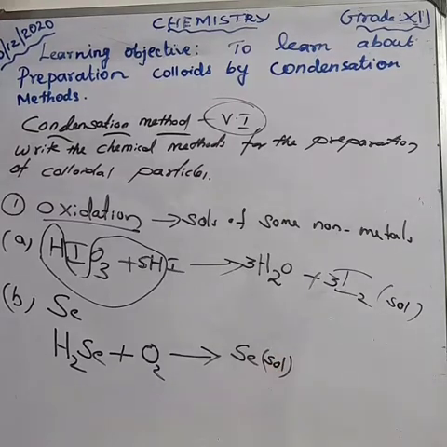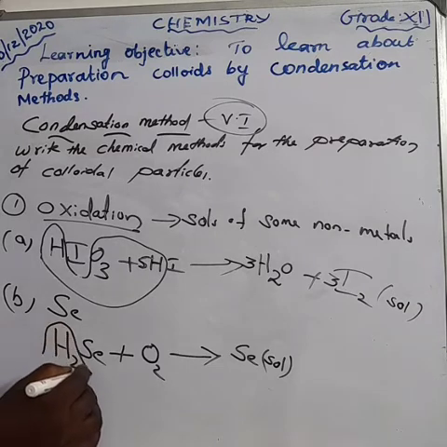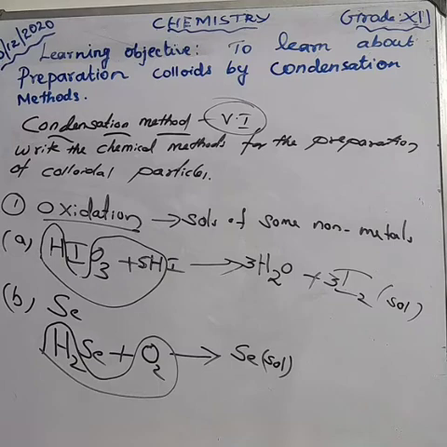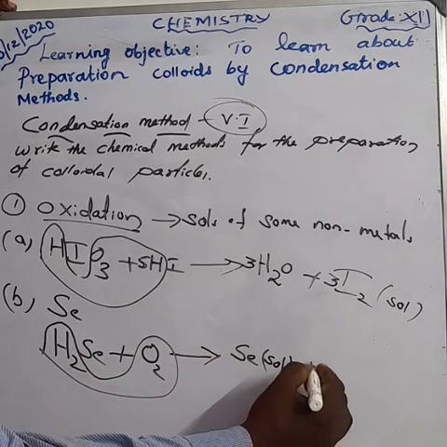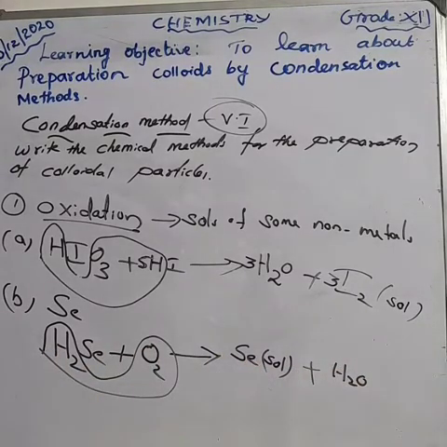Here, hydrogen combines with oxygen, and we get water molecules. We also get selenium.